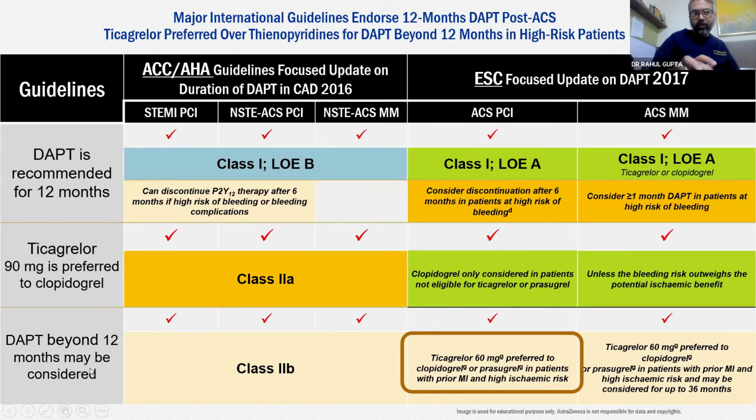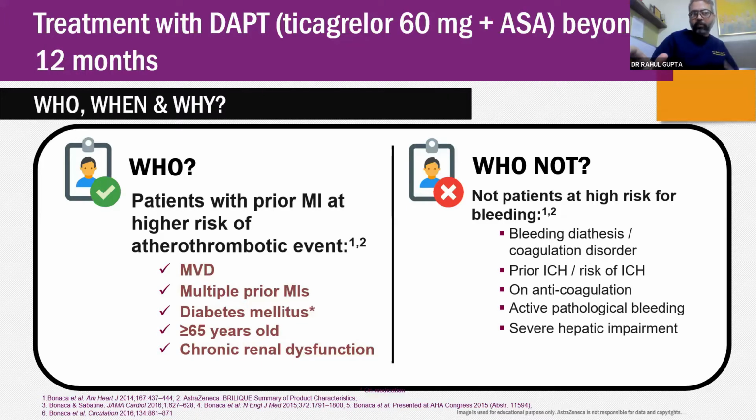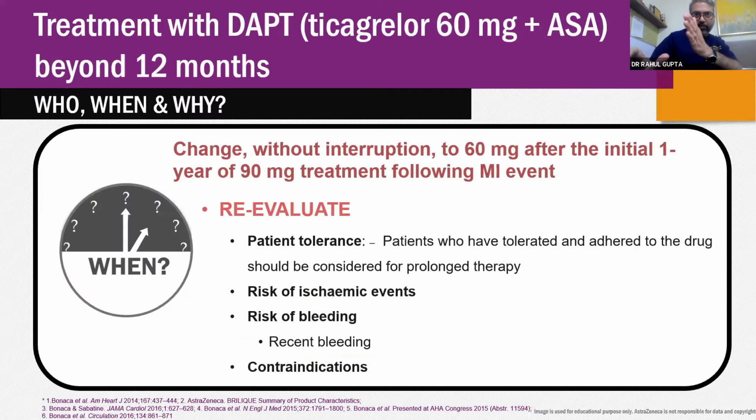Even if you look at DAPT beyond 12 months, whether it is ESC, post PCI, or in medical management, ticagrelor 60 mg is preferred to clopidogrel or prasugrel in patients with prior MI and high ischemic risk. So guidelines are made after a lot of studies, and we have an ample amount of proof, whether it is a post PCI patient or a medically managed patient. So a patient with multivessel disease, multiple prior MI, diabetes mellitus, any of these high risk factors, I think we should give ticagrelor. And we see our patient is not having any of these parameters which can be excluded.